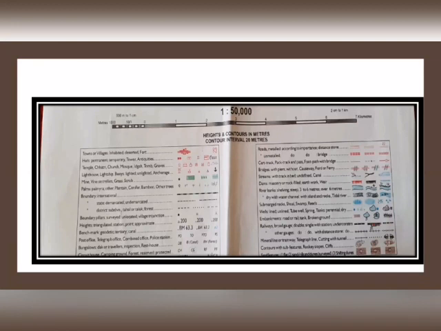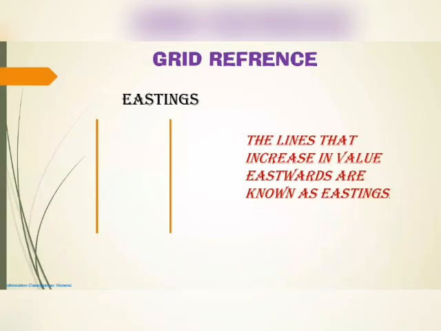And how are these features shown? With the help of this type of symbols. These are universally accepted symbols, and we call it the key of the map or the legend of the map, so anybody can use it. The topo sheet also shows this key; this is the key part of the topo sheet I highlighted here. In every topo sheet you can see this. So in a topo sheet, physical and man-made features are shown with the help of keys.